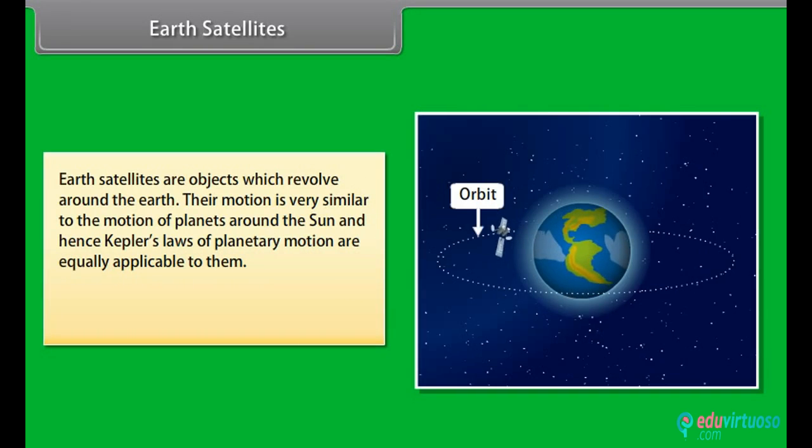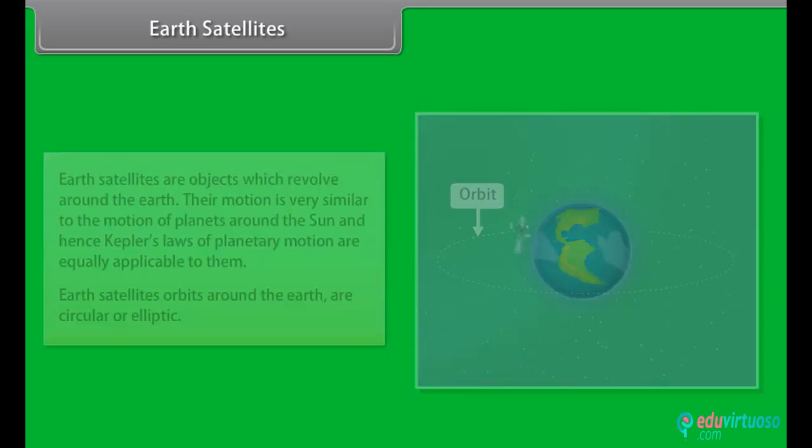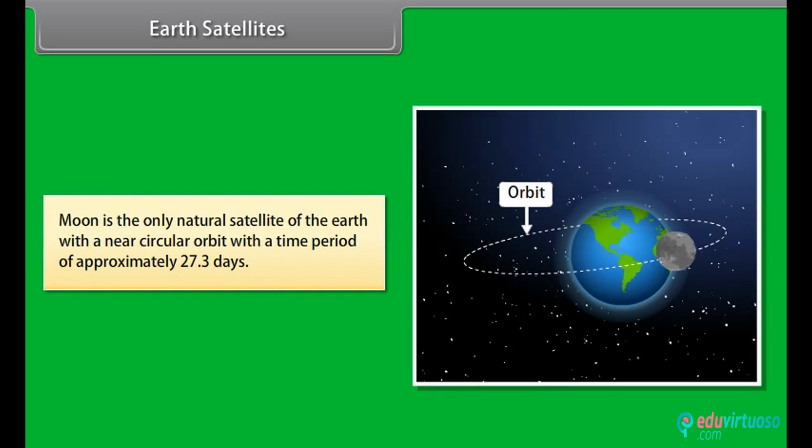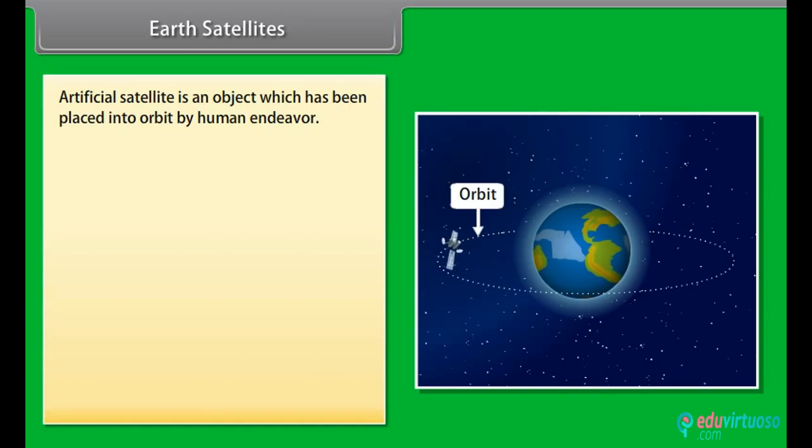Earth satellites. Earth satellites are objects which revolve around the earth. Their motion is very similar to the motion of planets around the sun, and hence Kepler's laws of planetary motion are equally applicable to them. Earth satellites' orbits around the earth are circular or elliptic. Moon is the only natural satellite of the earth with a near circular orbit with a time period of approximately 27.3 days. Artificial satellite is an object which has been placed into the orbit by human endeavor.